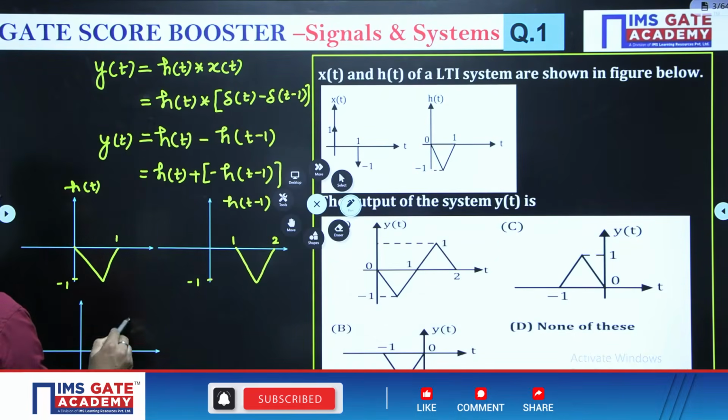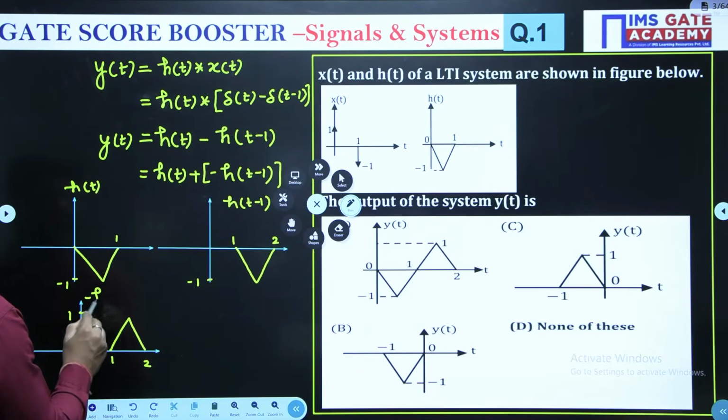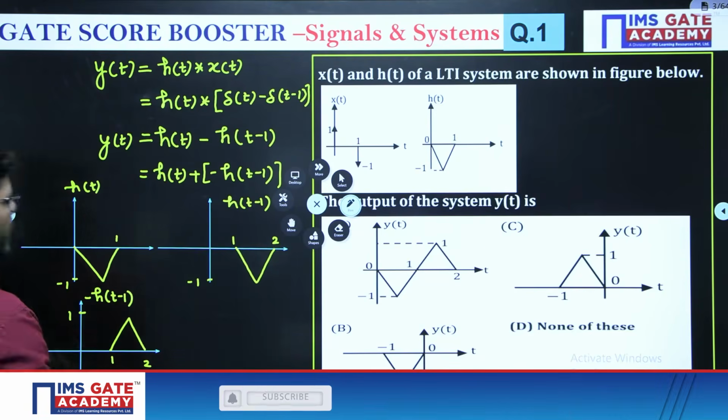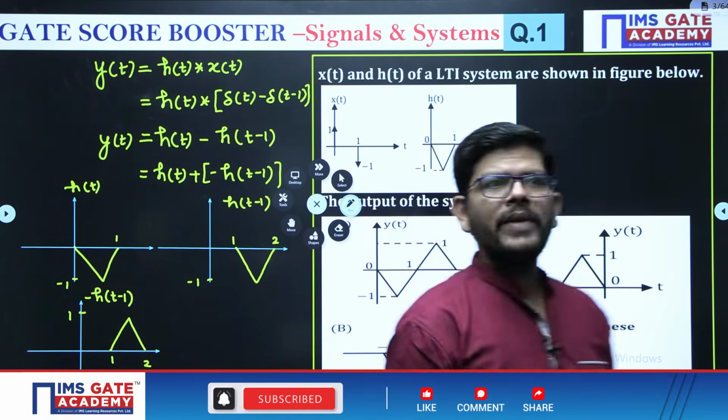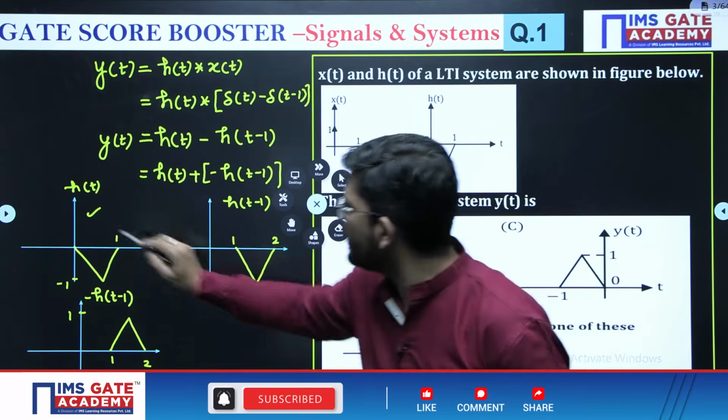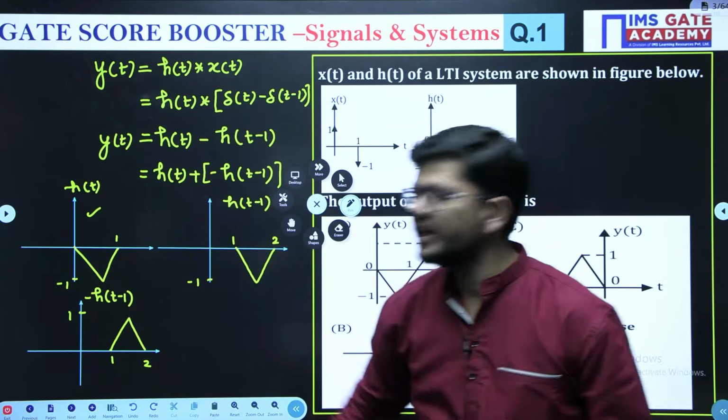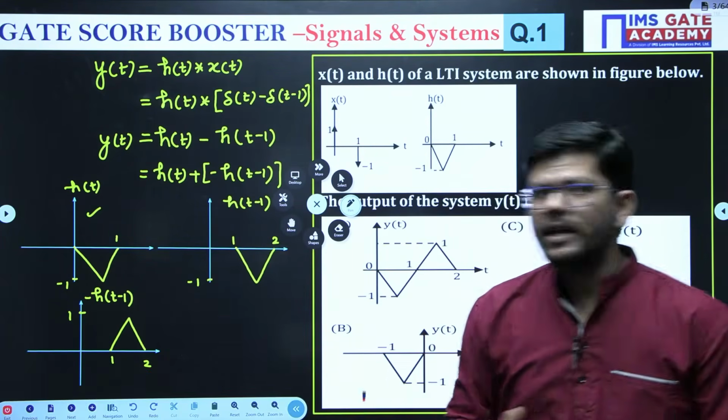So it will become a signal like this. From 1 to 2, the magnitude will become plus, and it is minus of h of t minus 1, right? So now we have the signal h of t with us. Now we have the signal minus of h of t minus 1. Now we have to add them, correct?